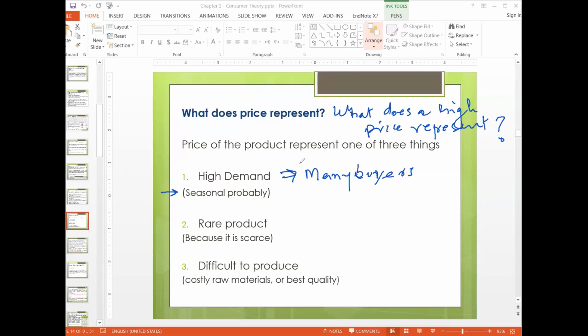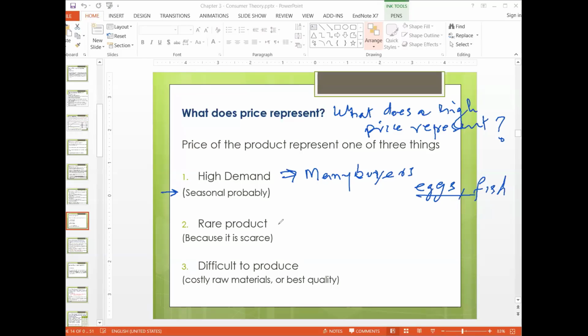Just like eggs in winter, people like to buy eggs or fish, but they tend to be short in the winter time period. So what happens is that they become expensive.